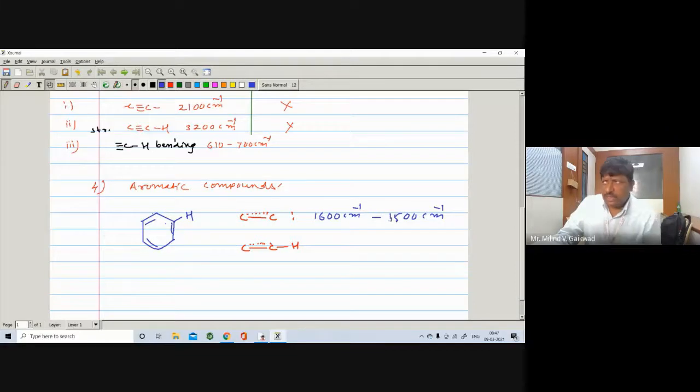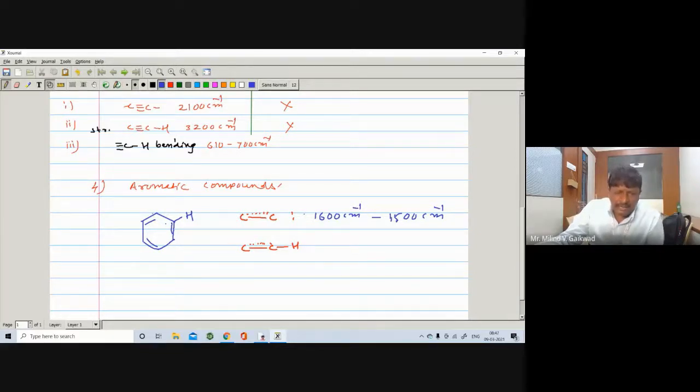So getting 3 to 4 bands means 1500, 1550 or 1590, like this one. So you can write any one band. So getting the 3 to 4 bands in between 1620 and 1500 is due to the carbon-carbon double bond stretching.